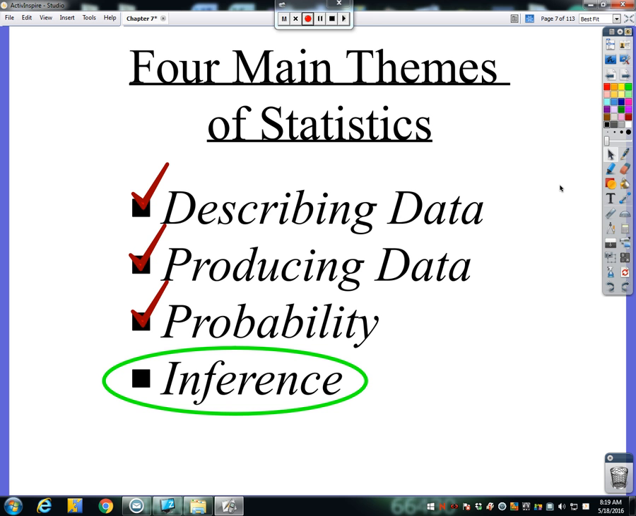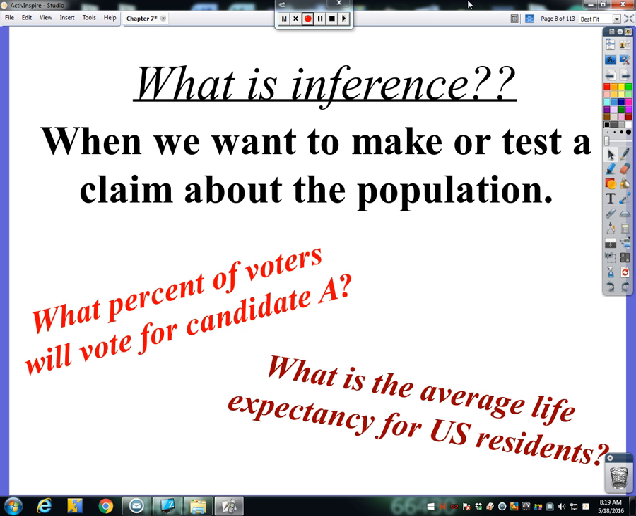Now, so far in AP Statistics, there are 4 main themes, and we've discussed 3 of them in first semester, and that was describing data, producing data, and probability. All of second semester of AP Statistics revolves around this idea of inference. And you might be asking yourself, what is inference? Well, I'm glad you asked. That's when we get to make or test a claim about a population.